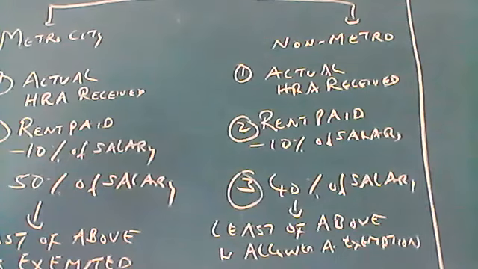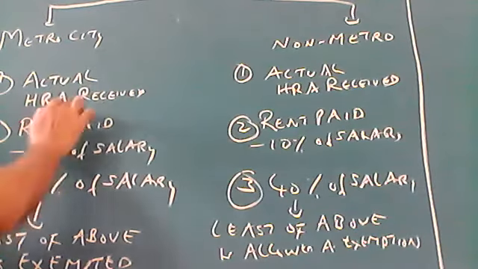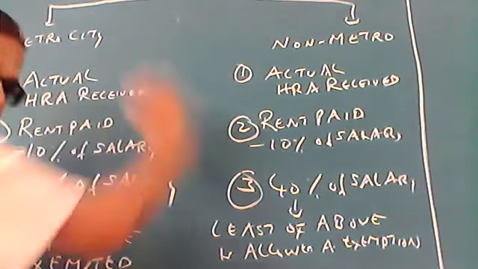What are the rules? I'll send you the material, I'll just explain it. Suppose in both the cases, metro and non-metro, if any one is zero, that means first, second, third, there are three conditions in metro and non-metro.